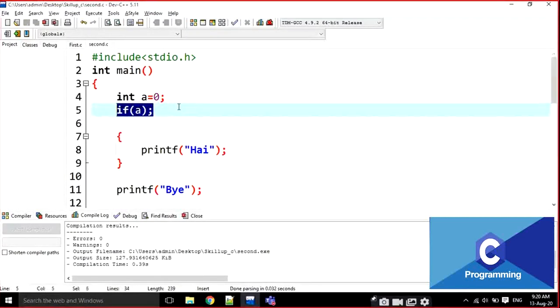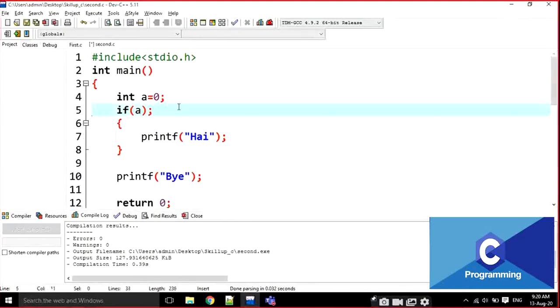This statement is finished. That's it. Nothing else. There is no relationship between the if and the block below. This is going to end here. There is no syntax for that. If you put a semicolon after the if, that is not a syntactical error. It means the if is going to be closed at that position.